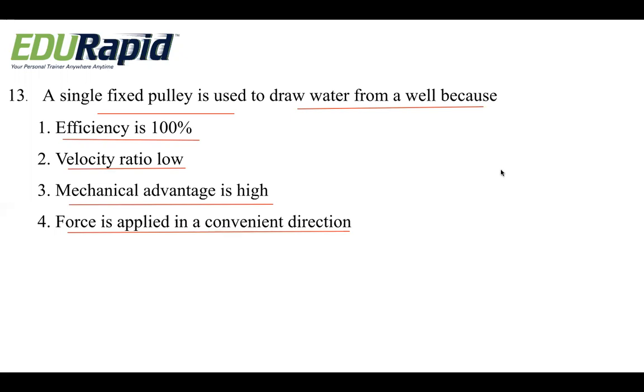We use only a single fixed pulley to draw the water from a well. Why? What is the reason? So you all are familiar with the pulley, right?